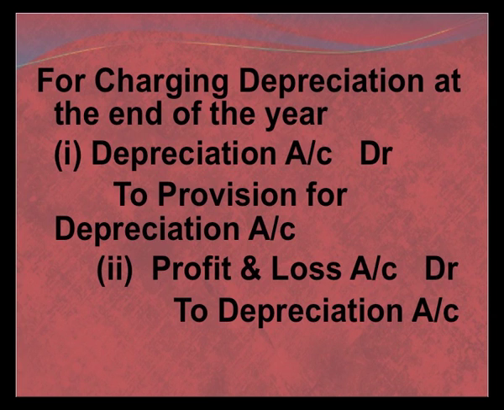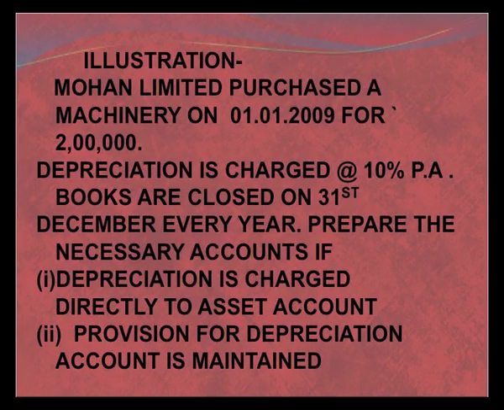We will understand this with the help of a beautiful example. Mohan Limited purchased machinery on 1st January 2009 for rupees 2 lakh. Depreciation is charged at the rate of 10% per annum, and the books are closed on 31st December every year. You are asked to prepare the necessary accounts if depreciation is charged directly to asset account, and in the second case, if provision for depreciation account is maintained. We can see it with the help of the following solution.